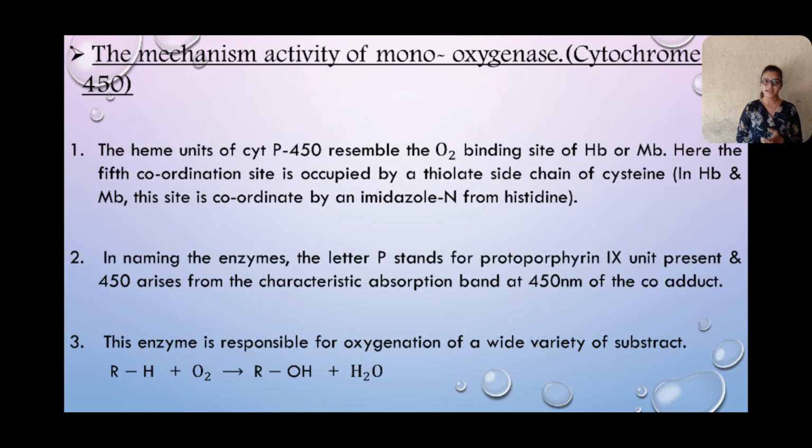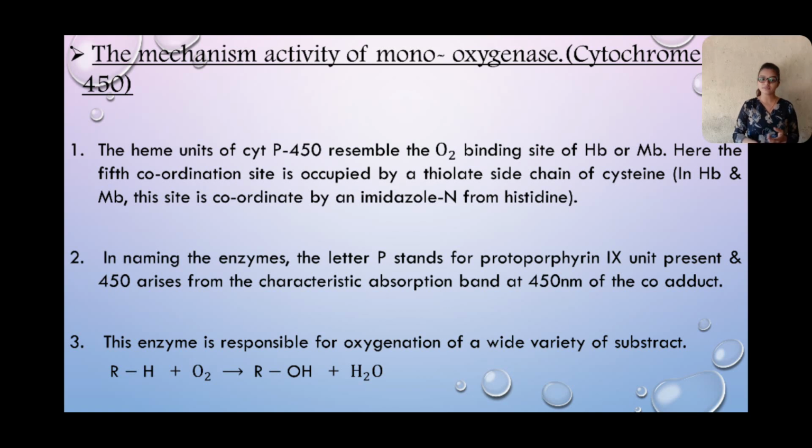The next one is the mechanism activity of monooxygenase cytochrome P450. The heme units of cytochrome P450 resemble the dioxygen binding site of hemoglobin and myoglobin. Here, the fifth coordination site is occupied by the thiolate side chain of a cysteine, whereas in hemoglobin and myoglobin this site is coordinated by an imidazole N from histidine. Second, in naming the enzymes, the letter P stands for protoporphyrin 9 unit present, and 450 arises from the characteristic absorption band at 450 nanometer of the CO adduct.